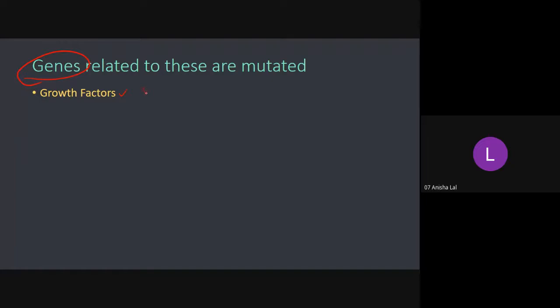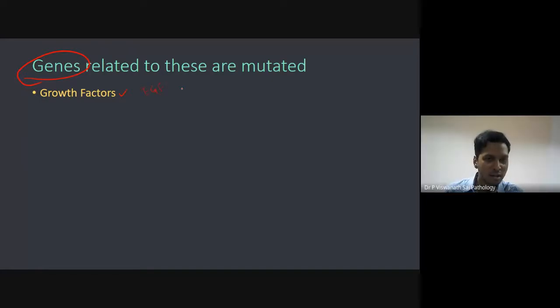Endothelial growth factors. EGF, epidermal growth factor; PDGF, platelet-derived growth factor; VEGF, vascular endothelial growth factor. So all these things are growth factors. What is the idea of a growth factor? The name itself tells you that they are factors which cause growth. They are normally there, but when they are overactivated, that can lead to neoplasia.